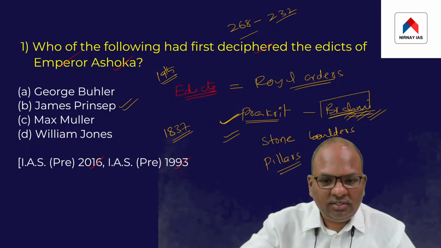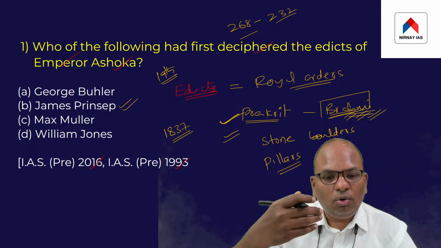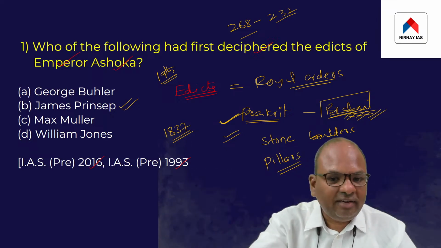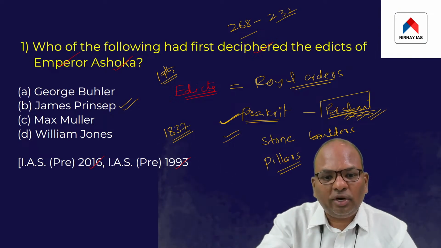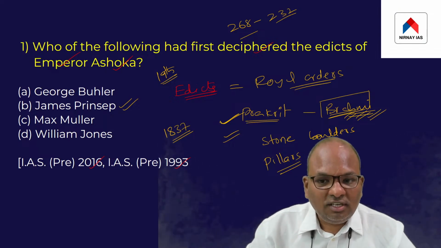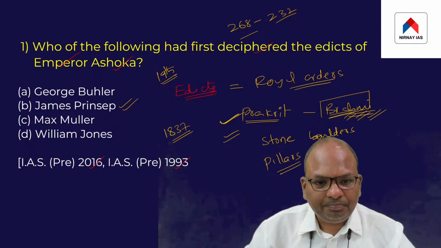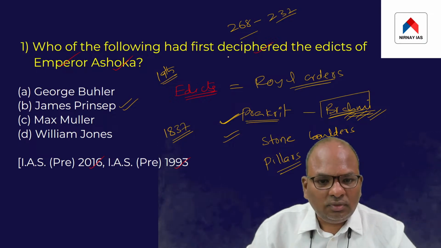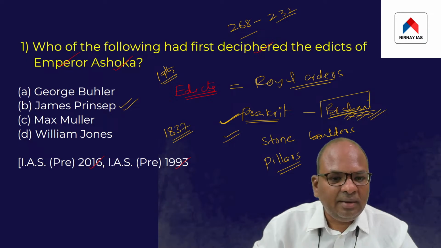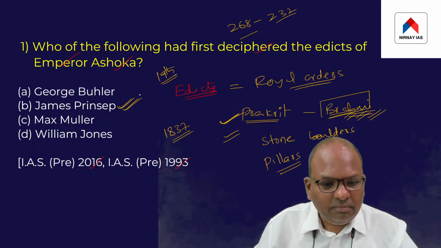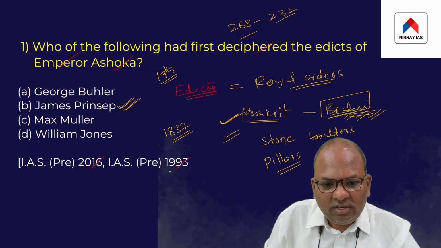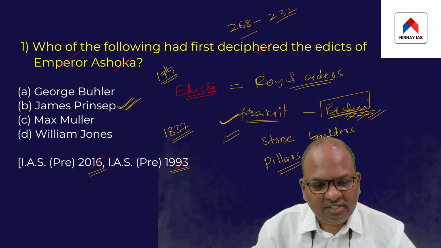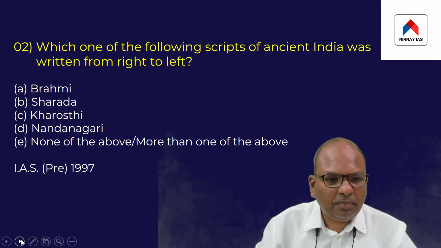In the coming questions, I will discuss more points relating to this topic, as we have related questions. So the answer for this question is James Prinsep. The first individual who deciphered the edicts of Emperor Ashoka happened to be James Prinsep. This question was asked twice, once in 1993 and once in 2016, just in the recent past. So it is a very important topic. Do remember this point.